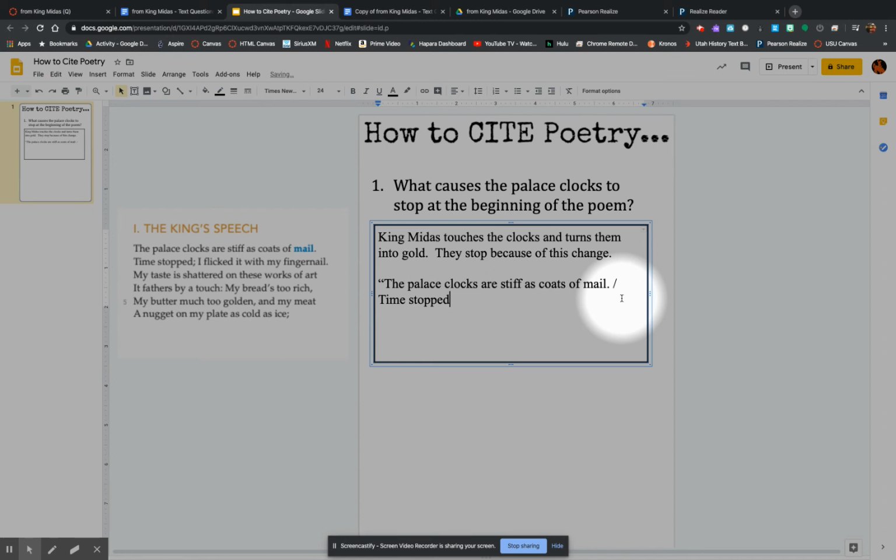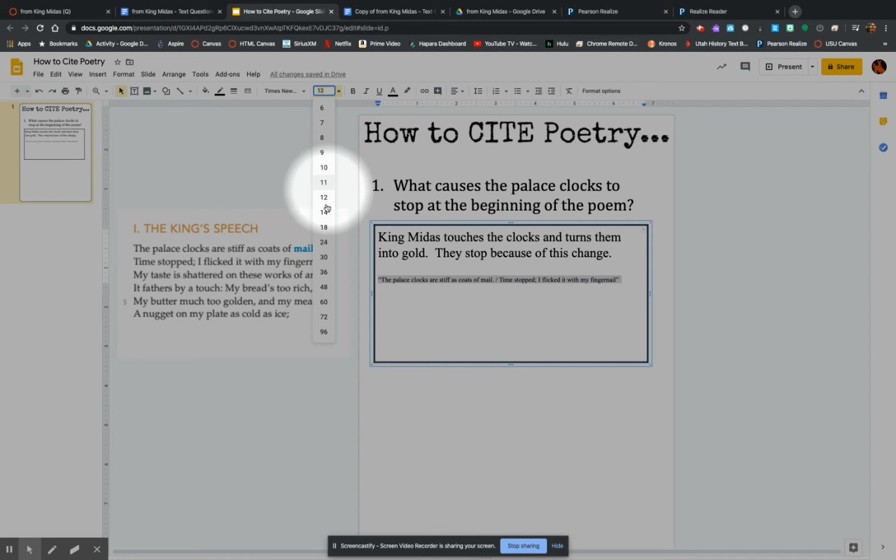Now, this just happens to have the line break right there. But what if this text was smaller? Then we would have the line continuing right here. So that's why we have to have that slash. Time stopped. I flicked it with my fingernail. Okay. We are done copying our citation over.